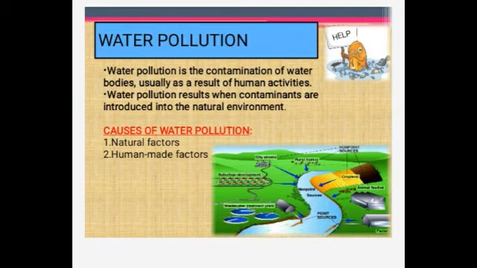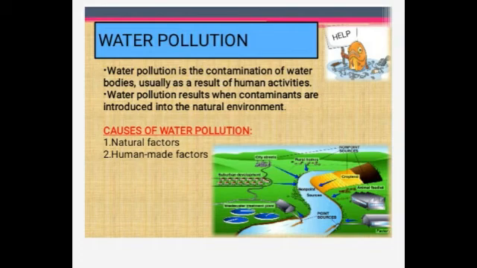So children, the last topic is about water pollution. So this also we learned last year, right? So what is water pollution? So the presence of the undesirable substances in water which can make the water unfit for use by humans, animals and marine life is called water pollution. Okay, and water pollution results when the contaminants are introduced into the natural environment. So this water pollution can affect fresh water, salt water and even groundwater, and is very harmful for plants, animals and humans. So jaundice, gastroenteritis and typhoid are the diseases caused by drinking polluted water.